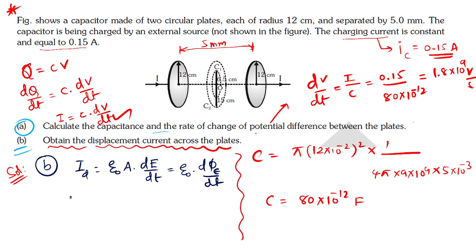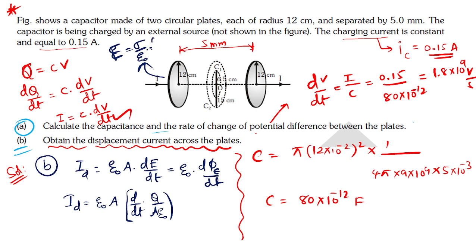E is nothing but epsilon naught into A, and E we can write as d by dt of Q divided by A into epsilon naught. Yes or no? Because E, the electric field for the plate, is equal to sigma divided by epsilon naught, or else Q by A epsilon naught also I can write.